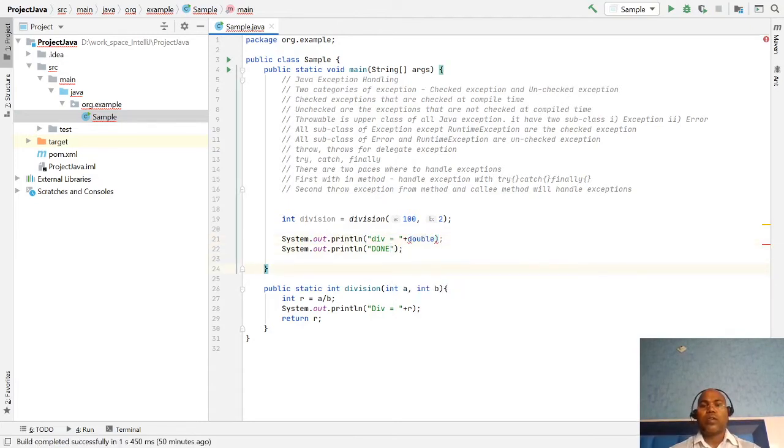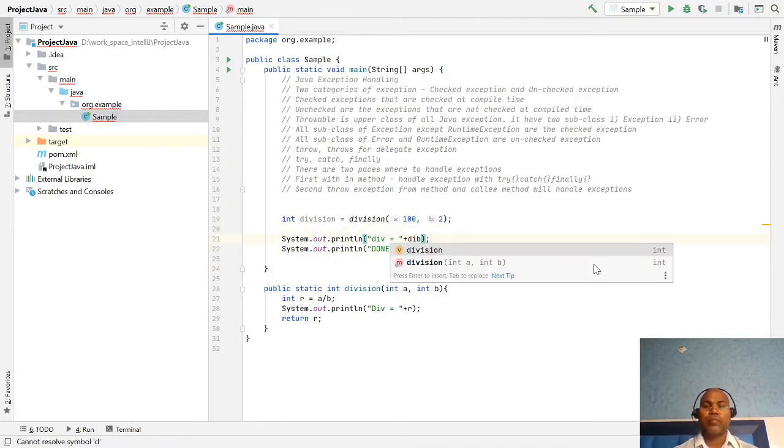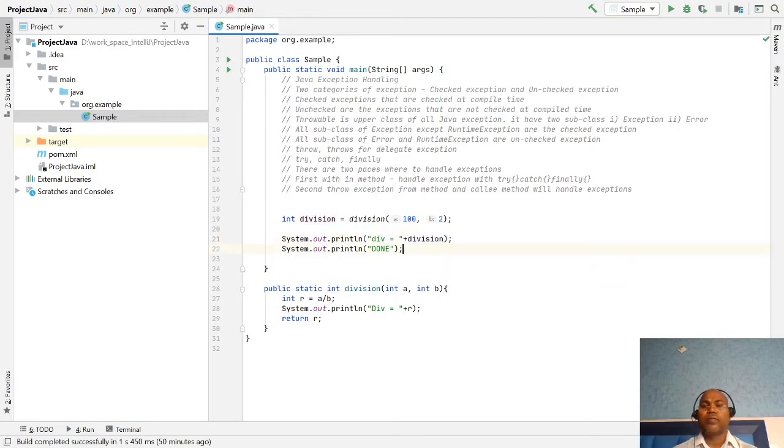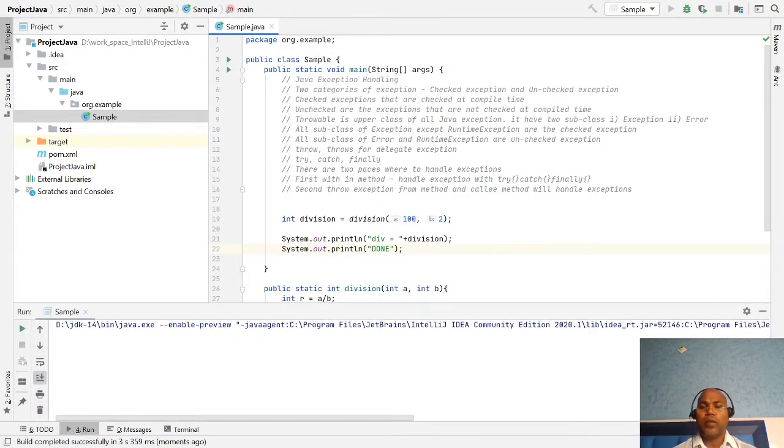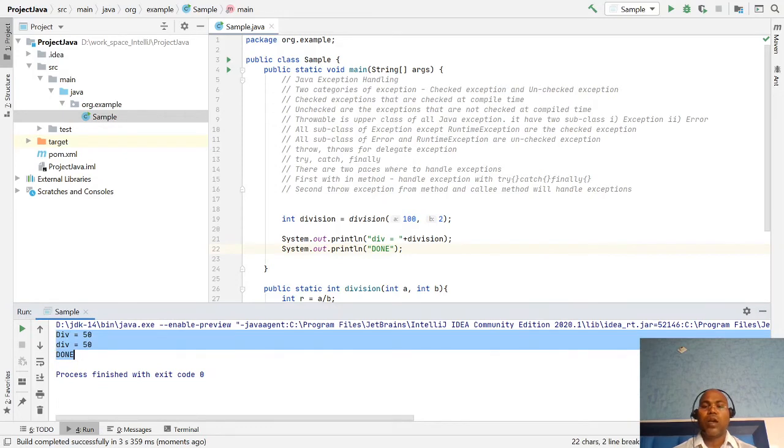Let's try to run it. So here everything will be the happy path. Our program runs successfully and our response is done. That means my program is successfully executed, there is no execution problem.